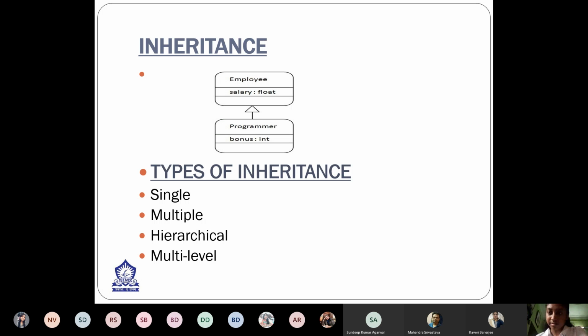So a class which is inherited is called superclass, and the new